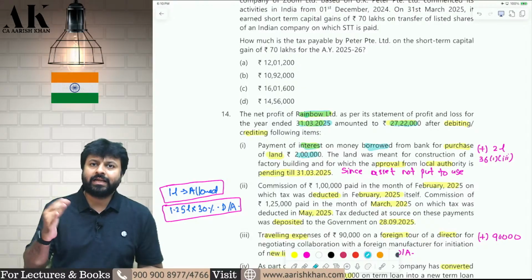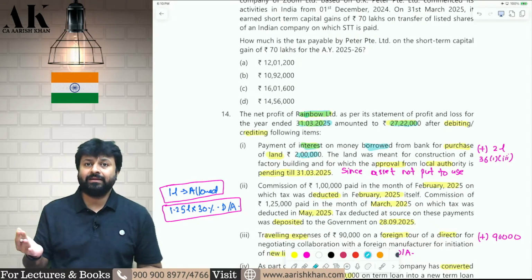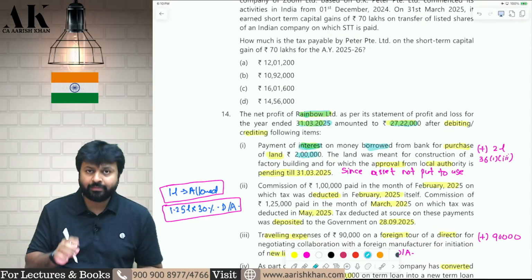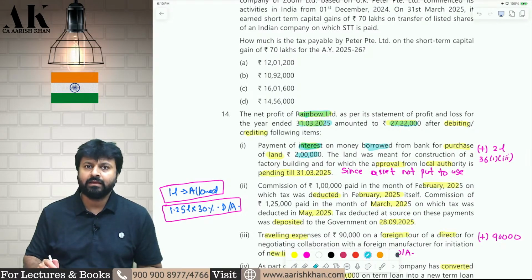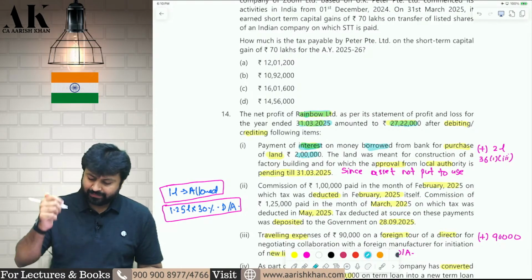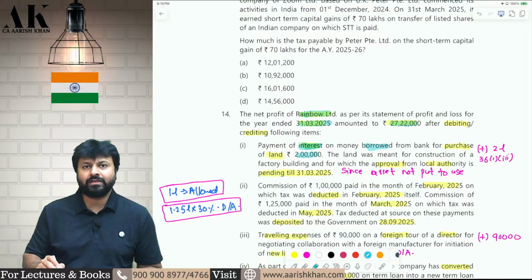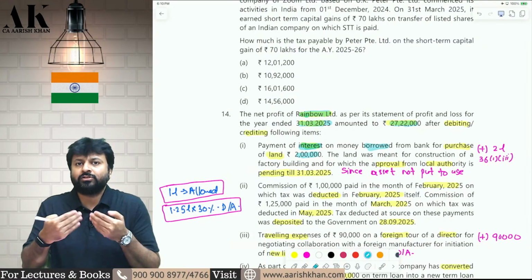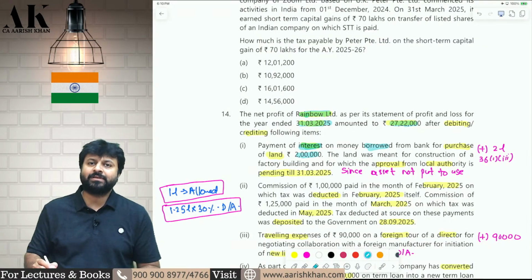Now, till the time the building is not completed, whatever interest you are paying shall not be allowed as a business expense. Correct? That should be capitalized to the cost of asset. That cannot be allowed as a business expense, because till the time the asset is not put to use, you cannot claim that expense as a business expense.